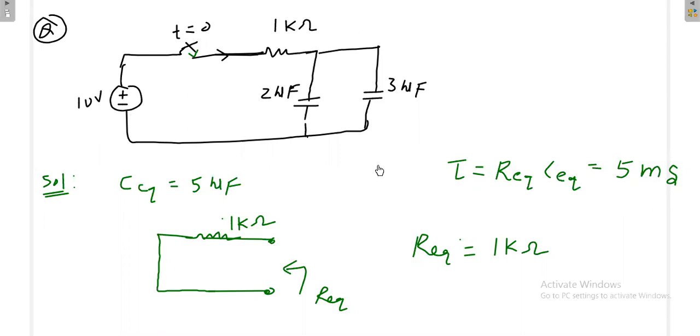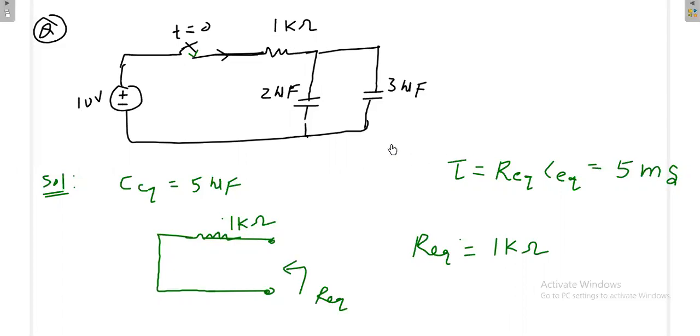So that means how fast your voltage is increasing or decreasing is decided by the components present in the network, but not by the source voltage, because you may have a wrong understanding. When the source voltage is more, it will take more time, or when the source voltage is less, it will take less time. You may have some wrong understanding like that, and that is not correct.